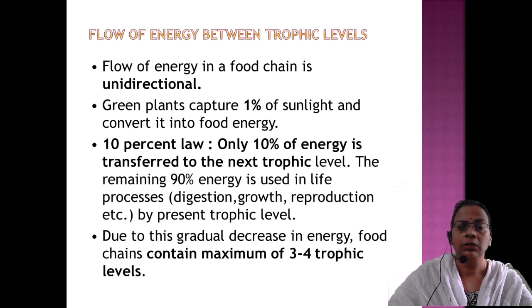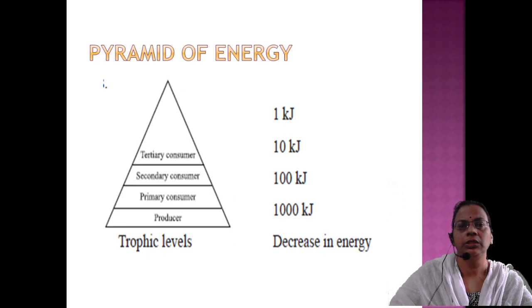If the levels increase beyond 4 or 5, only negligible energy will be available to the top carnivore, which cannot sustain itself on that. So there can be 3 to 4 or even 5 levels; more than 5 there won't be any existence.